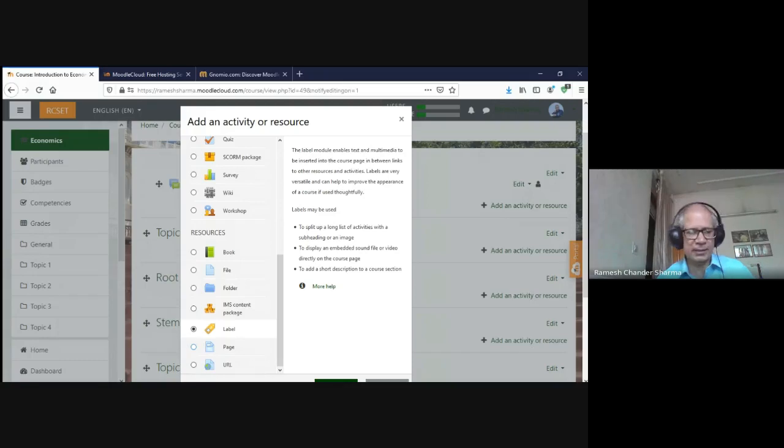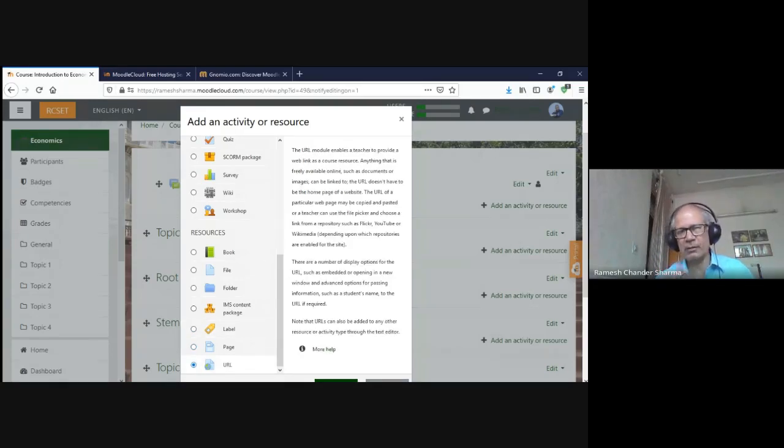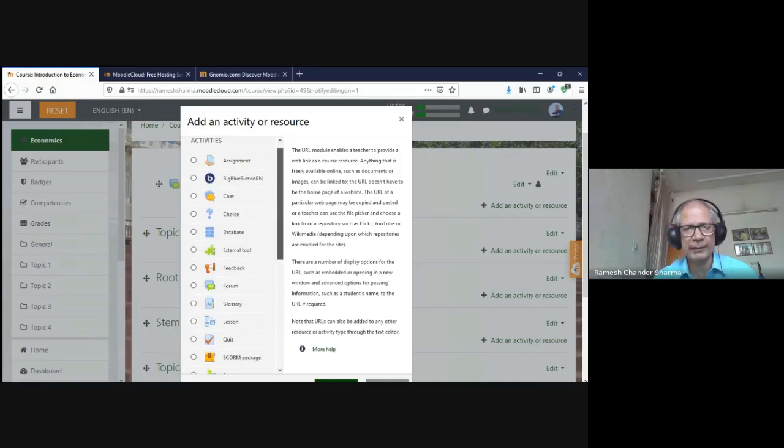If the page is as such a page, we read a page, so the content is directly available. And the URL, the URL means to direct the student to some other external source. Like if I'm teaching them sociological imagination, and there is a related link to some related topic, that saves me from downloading it, putting it, adding it in my course, avoiding the copyright issue. Pointing a person to a URL may not amount to that.